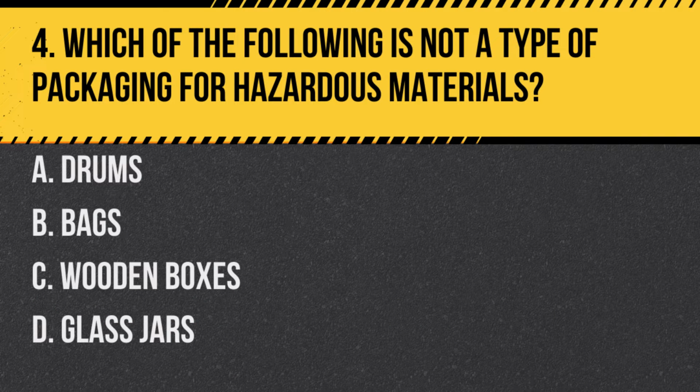Question 4. Which of the following is not a type of packaging for hazardous materials? A. Drums. B. Bags. C. Wooden boxes. D. Glass jars. Answer: D. Glass jars. Glass jars are not a standard type of packaging for hazardous materials.